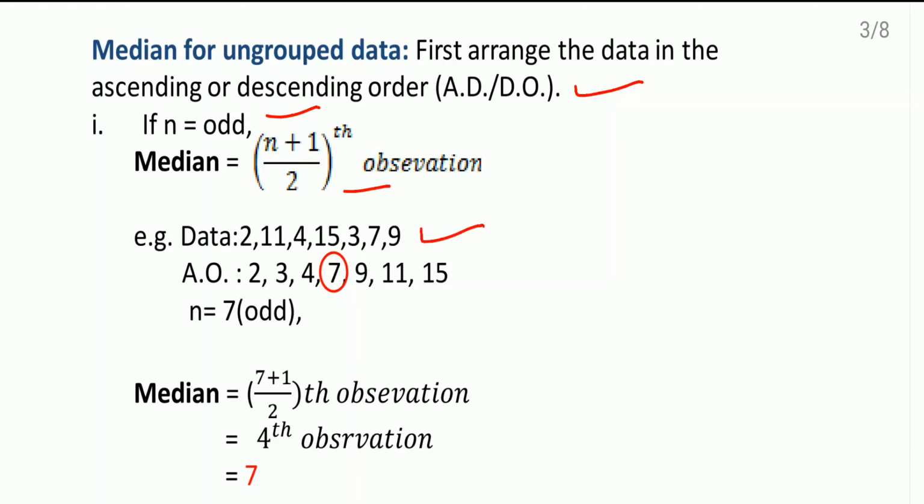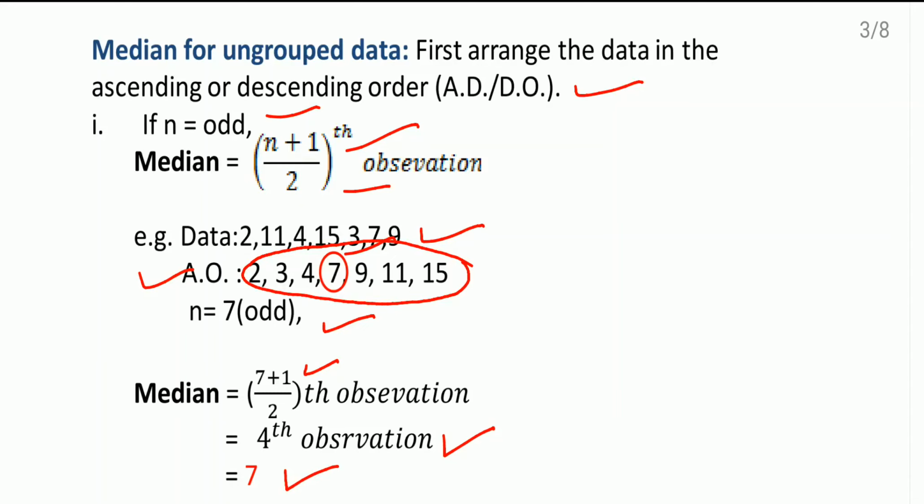I have written here some raw numbers. Now I have written them in ascending order. See here, ascending order. After counting the numbers, I came to know there are 7 observations and 7 is an odd number. So whenever the number is odd, we have this formula n plus 1. So 7 plus 1 is 8. 8 by 2 is 4. So the fourth observation from this data we are going to find out. See here, the fourth observation comes as 7. So the median of the data is 7.